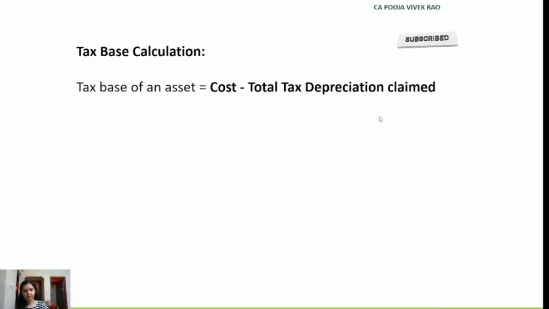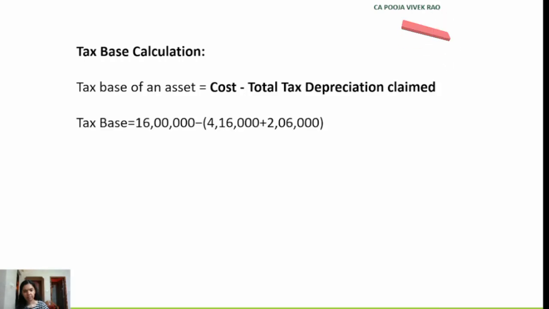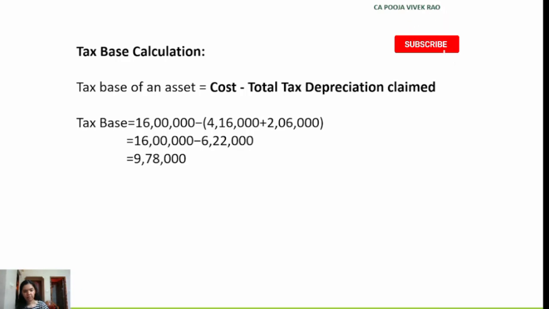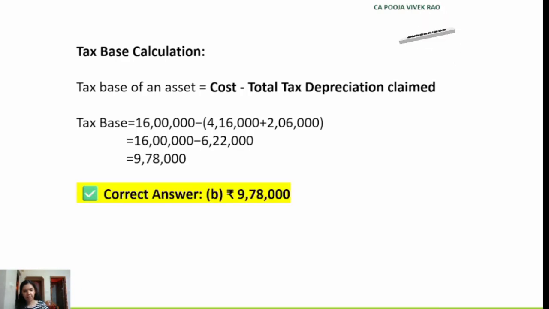Applying this formula here, total cost is 16 lakh and total depreciation claimed is 4 lakh 16,000, which were claimed in the prior years, plus the depreciation claimed in the current year, that is 2 lakh 6,000. Hence the tax base is rupees 9 lakh 78,000. Hence the correct answer is option B, rupees 9 lakh 78,000.